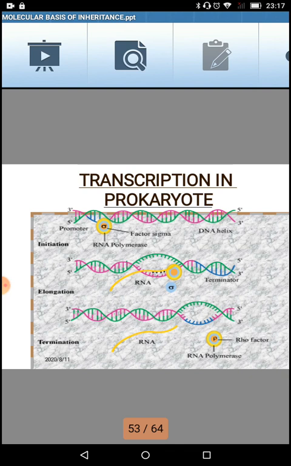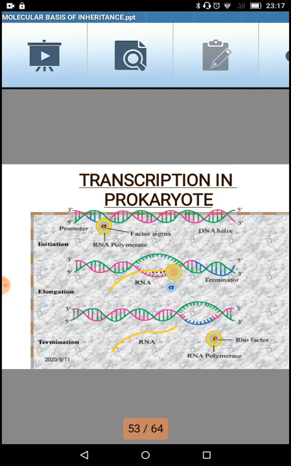But the RNA polymerase continues to polymerize the ribonucleotides, and finally it forms the messenger RNA. You can see that yellow tail-like structure being formed behind, and the RNA polymerase is moving ahead gradually towards the 5' end of the template strand, so the formation of the messenger RNA keeps happening. This process is called elongation.